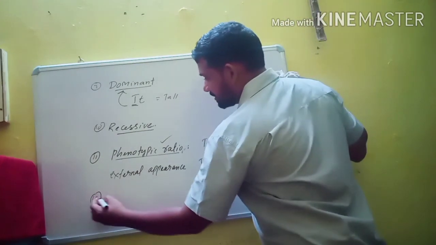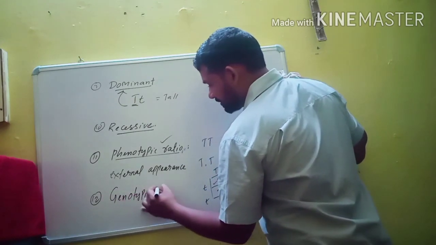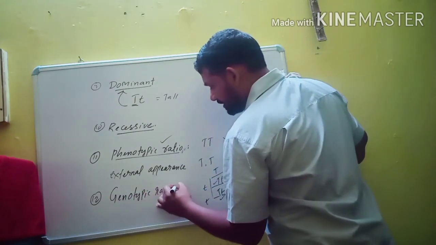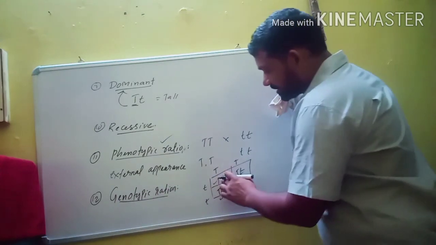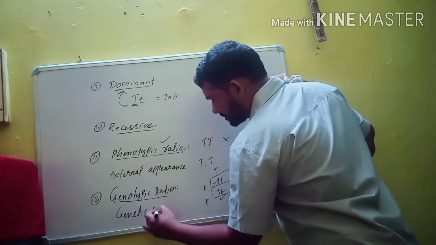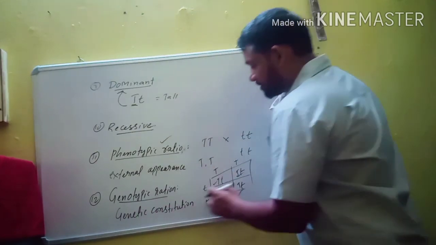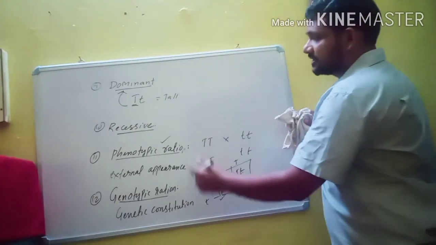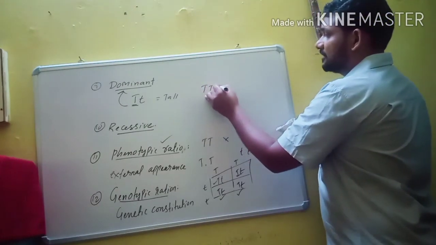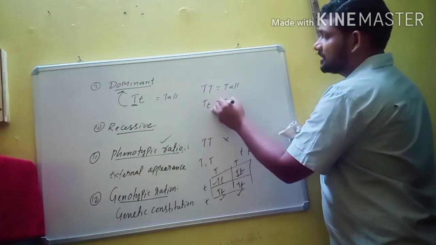Next one is genotypic ratio. So what is genotypic ratio? This is the genetic constitution of an individual. For example, this is capital T, it is tall. Capital T, small t, it is also tall.